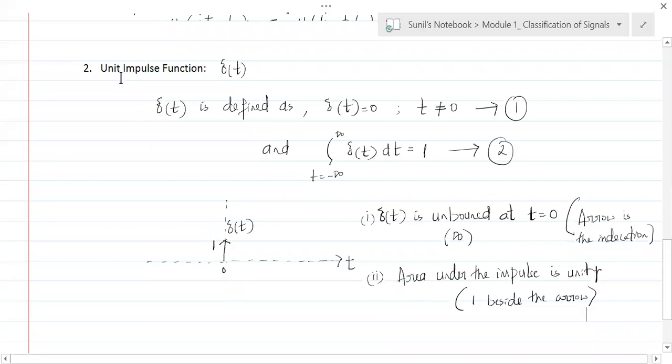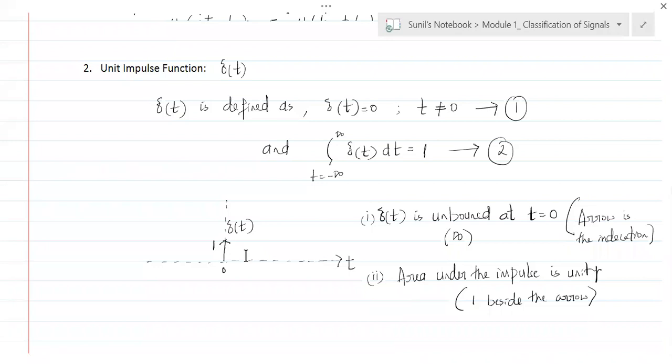Understand that? So that is why it is called the unit impulse function. See, it goes to infinity at t equal to 0, and at the same time it comes to 0. That is what an impulse function is. In nature, the existence of such signals is not possible. Understand? In nature, a unit impulse does not exist because it is not a practical signal, but theoretically it does wonders. We'll see how this can be made use of in theory. That's why this carries importance.